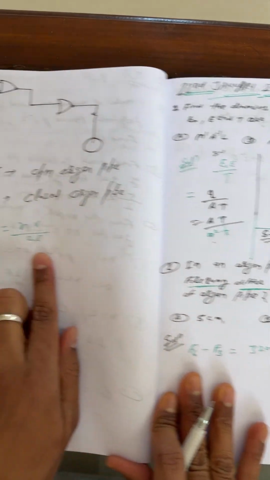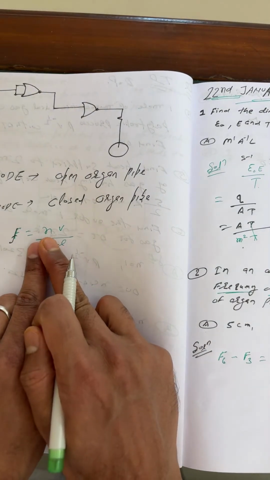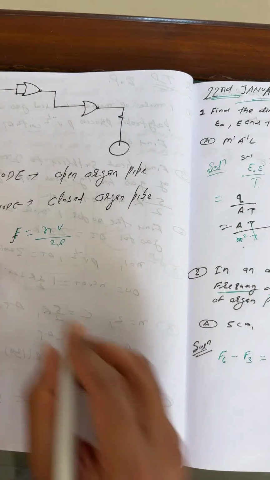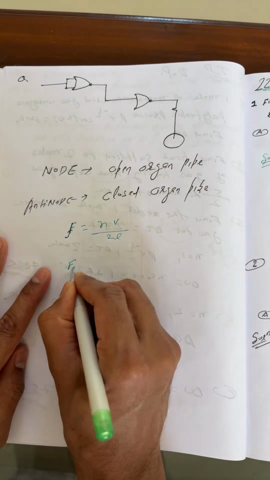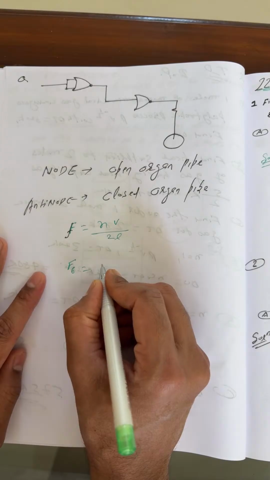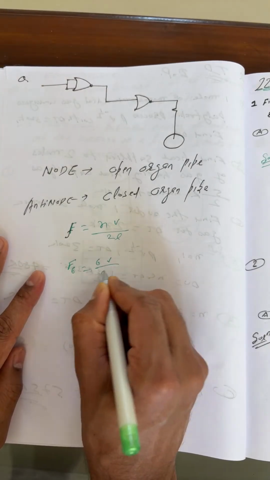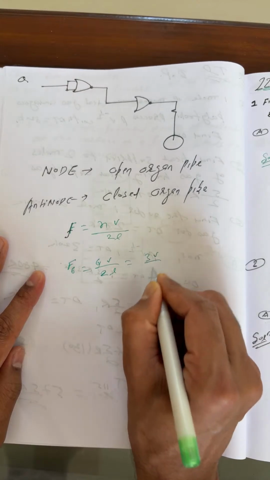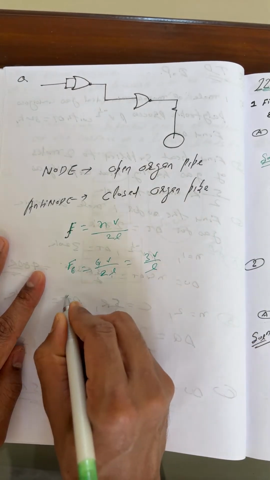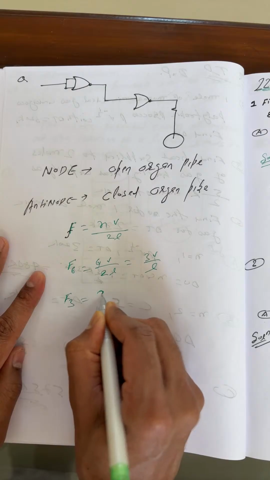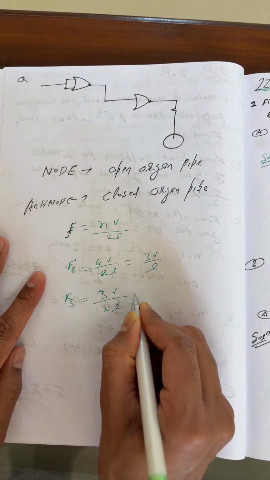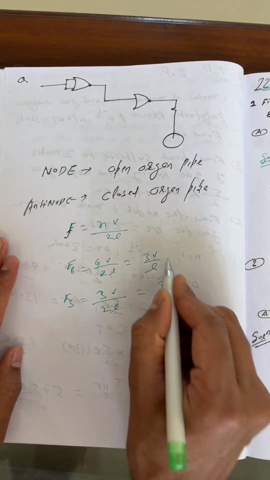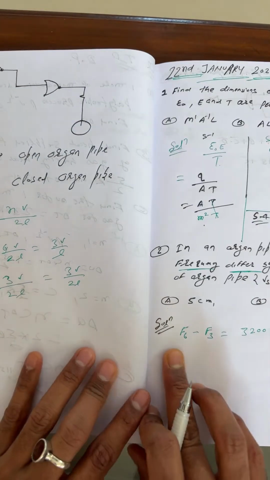You can use the F formula from here, and put N as 6 for the sixth harmonic. I'll write here separately for your understanding. F6 is 6V by 2L, and F3 is 3V by 2L. So I'll use this and calculate further.